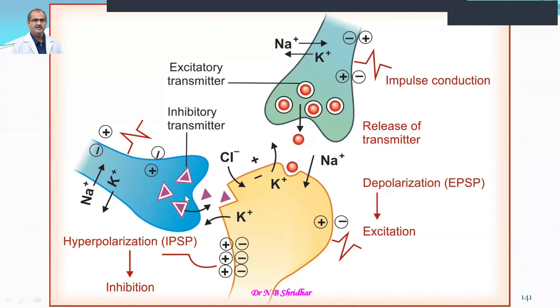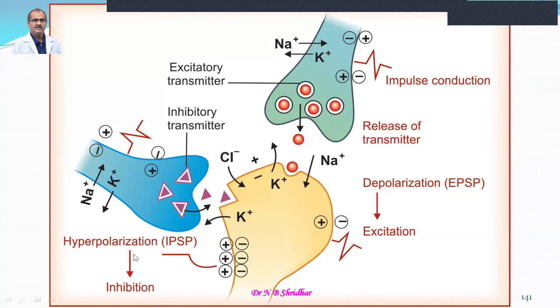The hyperpolarization is due to the potassium channel moving potassium out with the help of the potassium pump. This is sometimes an energy-mediated mechanism, and more negativity is maintained.